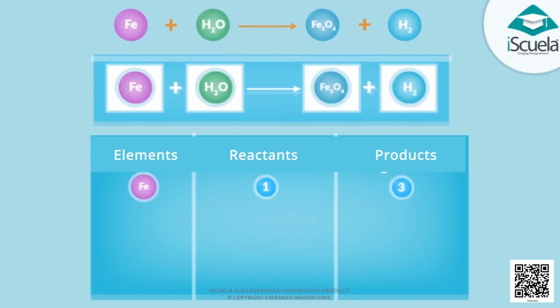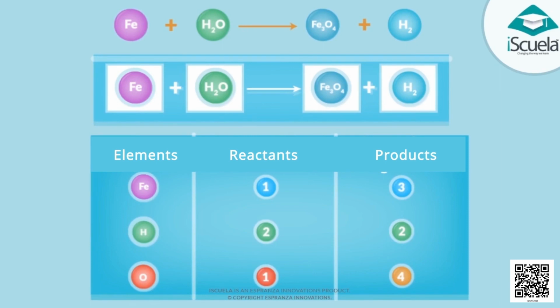H2, hydrogen gas. In reactants, the number of iron atoms are 1, hydrogen atoms are 2, and number of oxygen atoms are 1. The reaction is Fe plus H2O produces Fe3O4 plus H2.